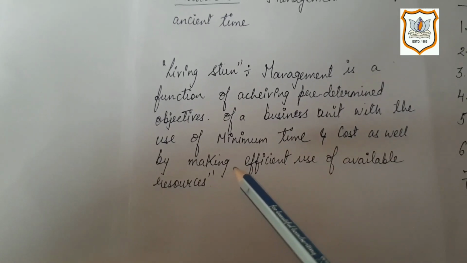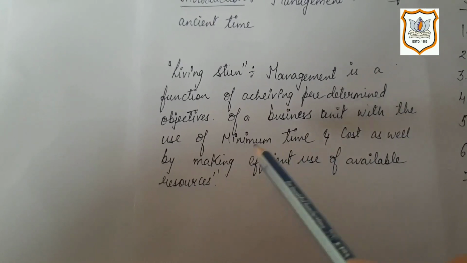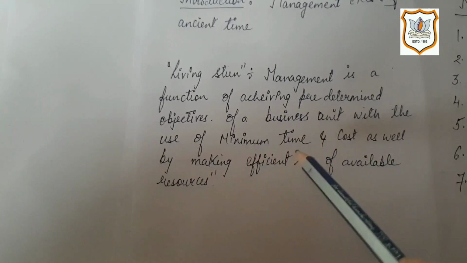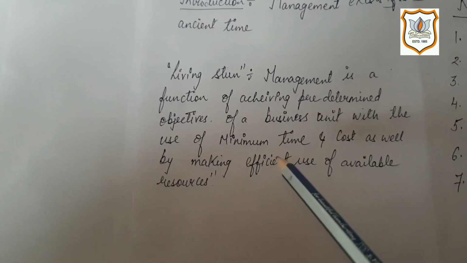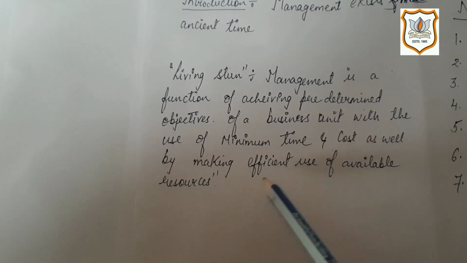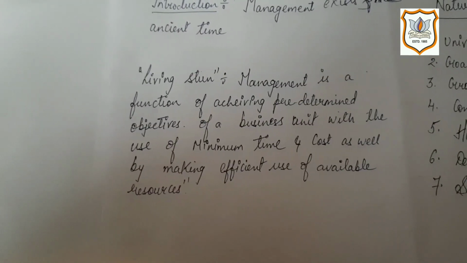So you have to use minimum time and cost as well. Only minimum time and cost can give you more productivity and more profit. So this is what efficient means. This is the definition given by the expert.